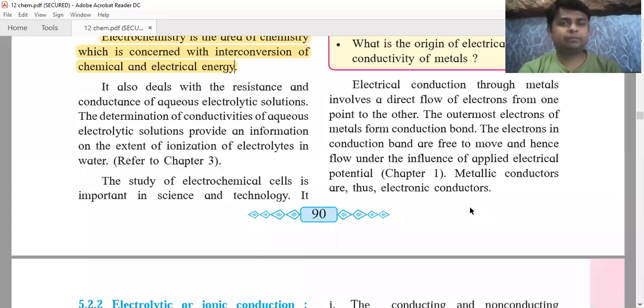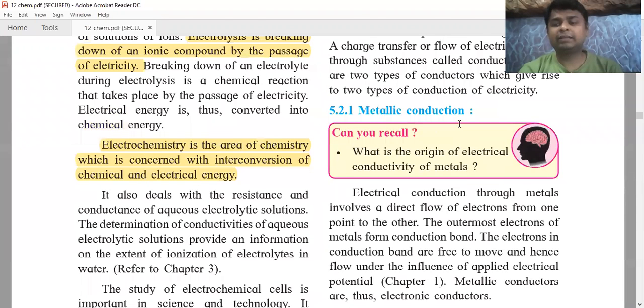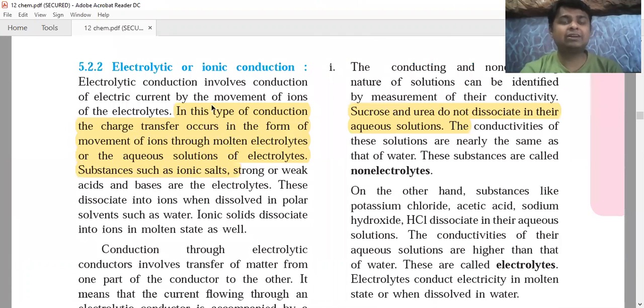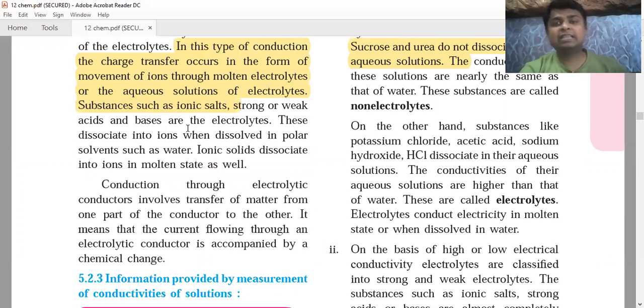Now let us continue. So we have come to know that electricity is nothing but charge transfer. Now if we see the electrolytic or ionic conduction, what is happening? So in this type of conduction, the charge is transferred through the ions. So it happens in electrolytes, molten or aqueous solution. Electrolyte जे आहेत त्यांच्यामध्ये एक तर त्यांना मेल्ट करा किंवा त्यांच्या aqueous solution मधनं electricity pass करा. Now which are those electrolytes? These are nothing but acids, bases, salts.